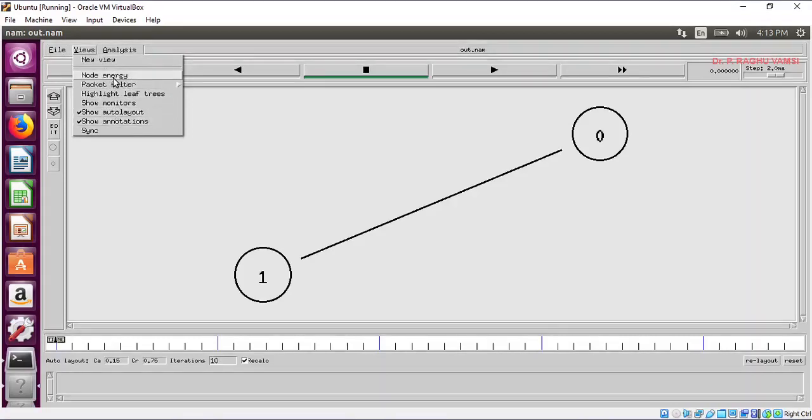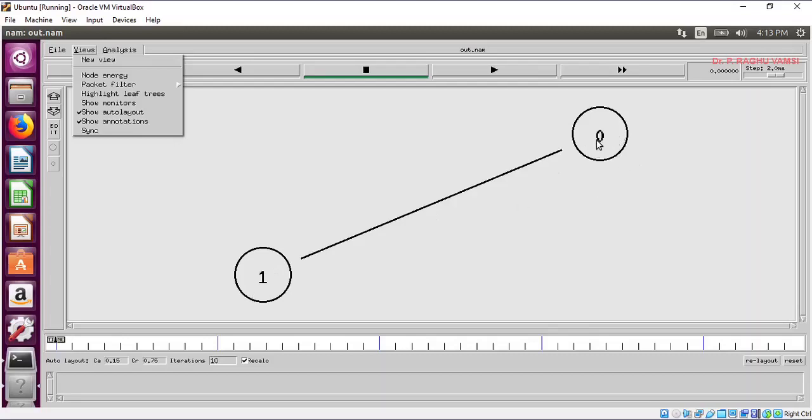Node energy is nothing but the battery energy that you supply to the node. It will be useful when you work with wireless nodes, because you will get the value then. The node that we are going to use here is a wired node. That means there is wired connectivity between node 0 and node 1.